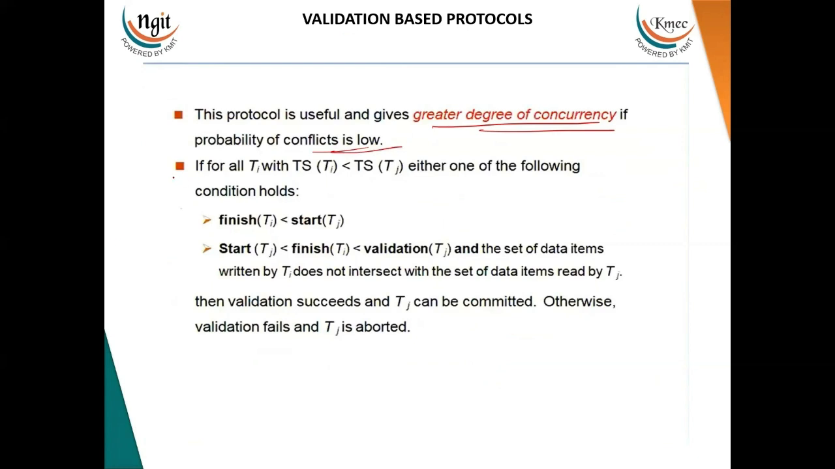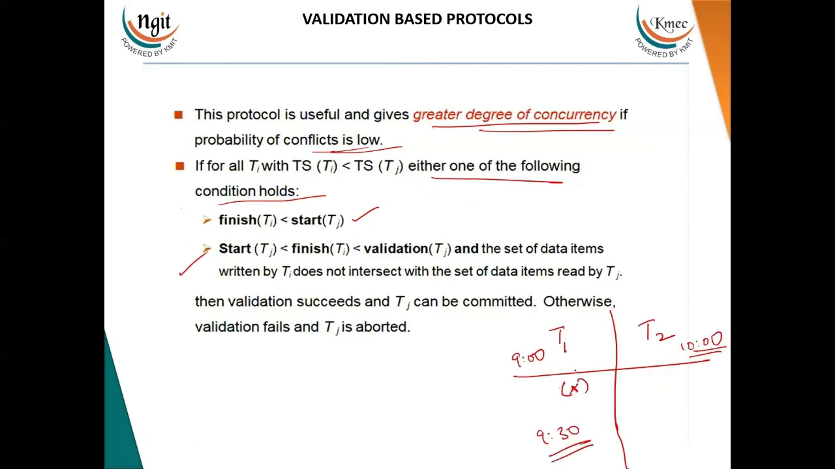And then we have some other conditions that the transaction has to hold when it comes under the validation based protocol. So let us see what are those conditions. For all Ti with TS of Ti less than TS of Tj, either of the following conditions hold. We know that the transactions are executing in parallel with each other. So when they execute in parallel, the transaction should hold either the first condition or the second condition. So what are they?